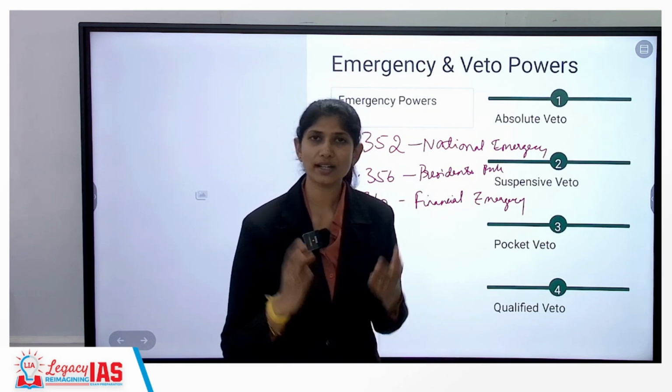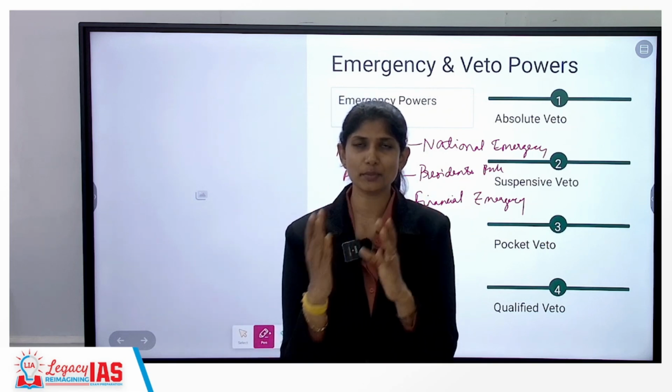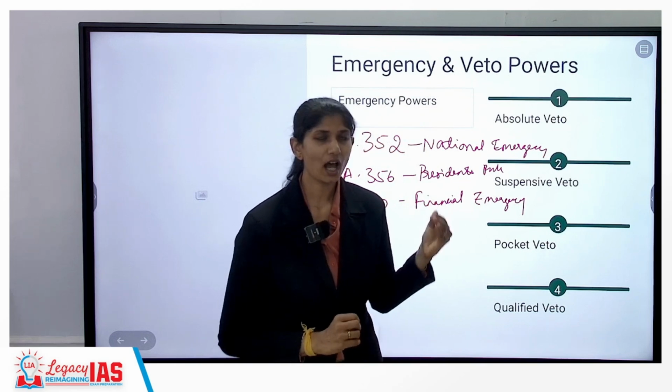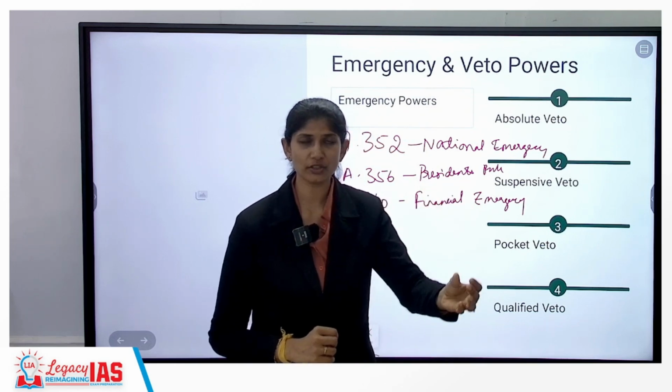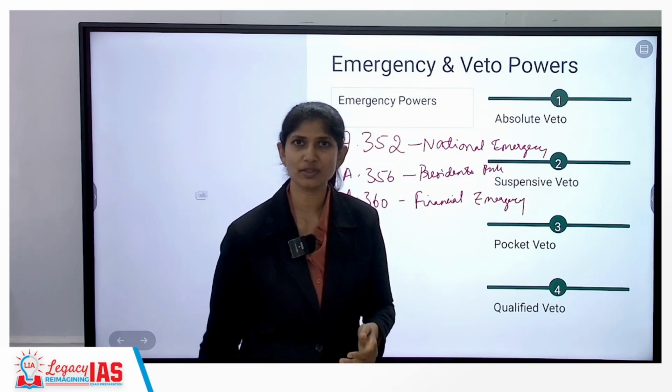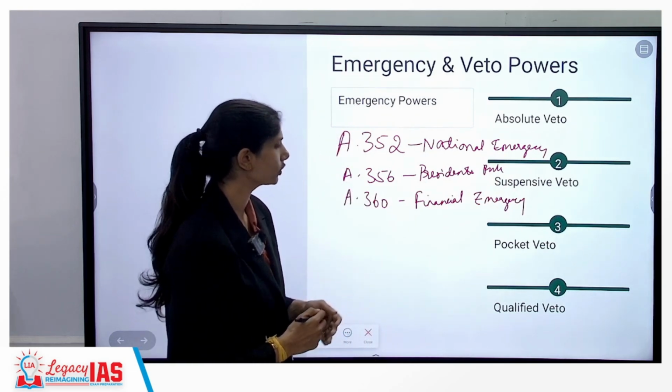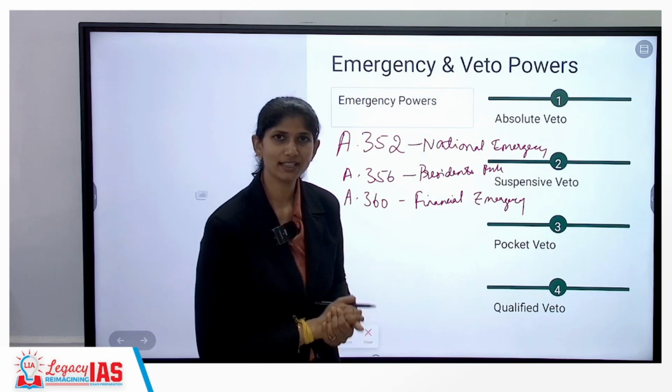Another thing is, whatever is spoken between the Council of Ministers and the President is secret, meaning it is not subject to judicial review, whatever happens between the Council of Ministers and the President. So the President has the power to invoke. He is the only one who can invoke emergency.